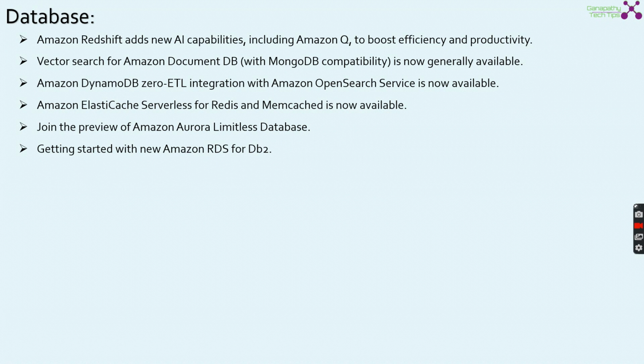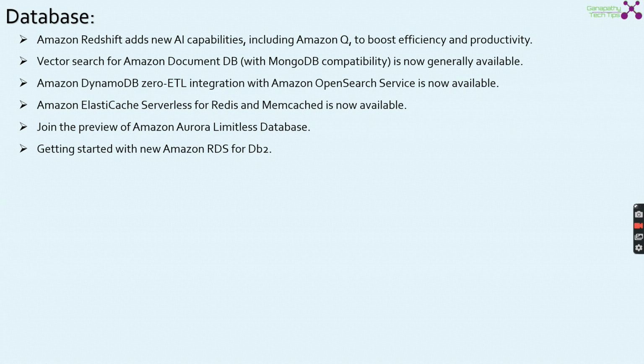In the database section, Amazon Redshift adds new AI capabilities, which include Amazon Q to boost efficiency and productivity. This is simply like creating SQL statements using natural language. Vector search for Amazon DocumentDB, which includes the MongoDB capability, is now generally available. Amazon DynamoDB zero-ETL integration with Amazon OpenSearch is now available. Amazon ElastiCache Serverless for Redis and Memcached is now available.